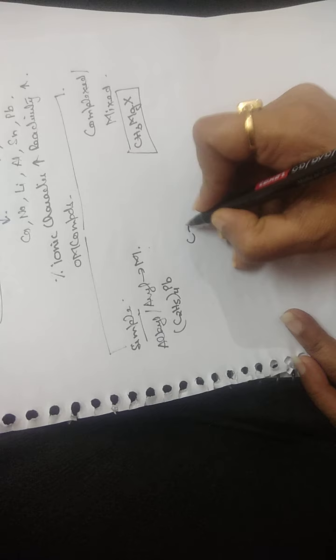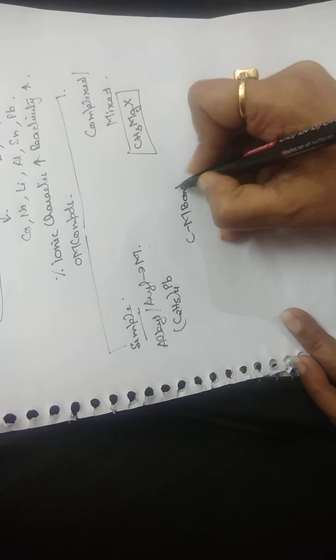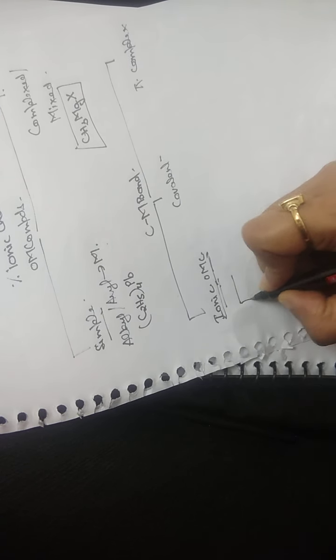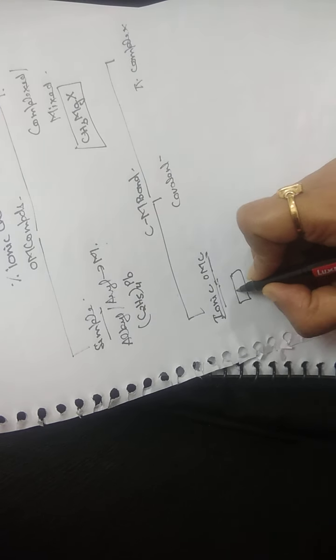Now, on the basis of the carbon-metal bond, we have three types of organometallic compounds. The first has an ionic bond, the second has a covalent bond, and the third is a pi complex. In ionic organometallic compounds, one portion is positively charged and the other portion is negatively charged, with an electrostatic force of attraction between the two parts. Such compounds are known as ionic organometallic compounds.